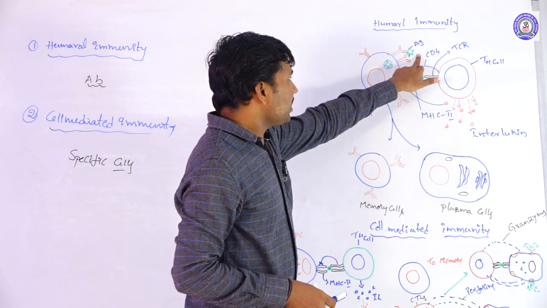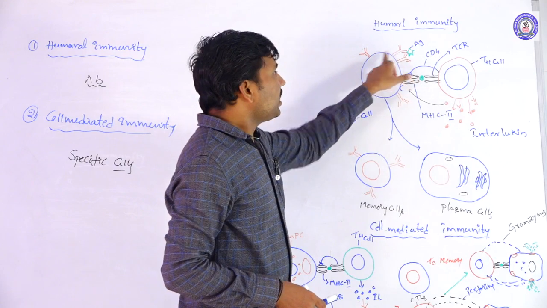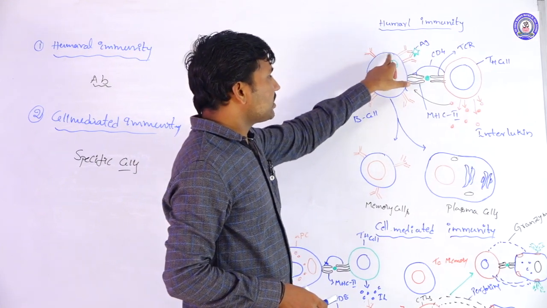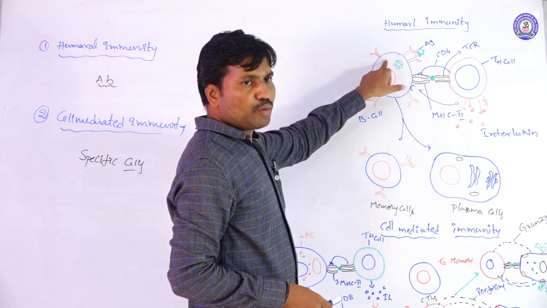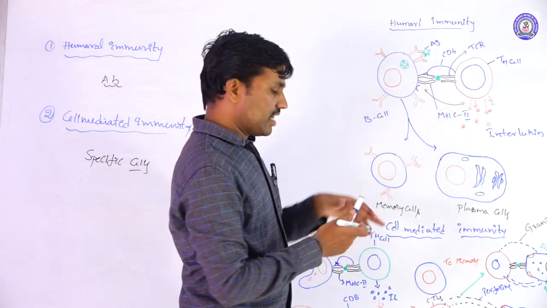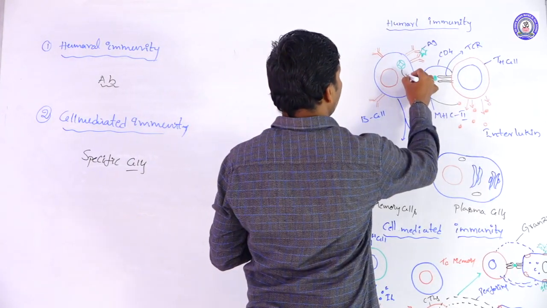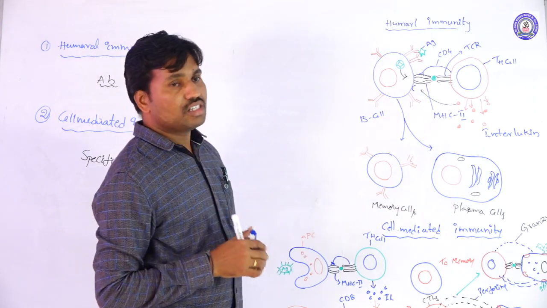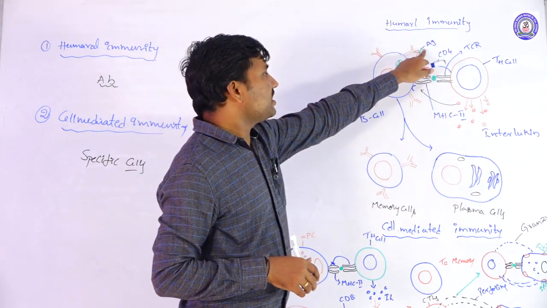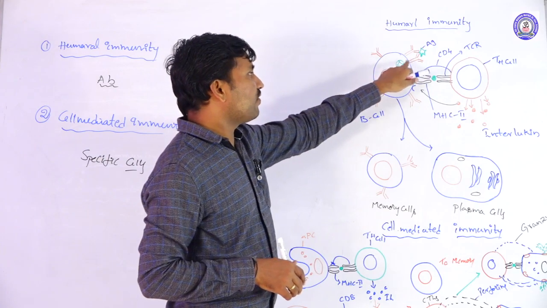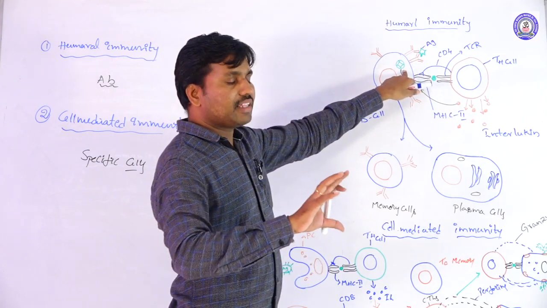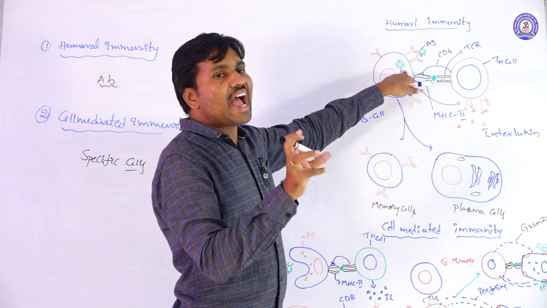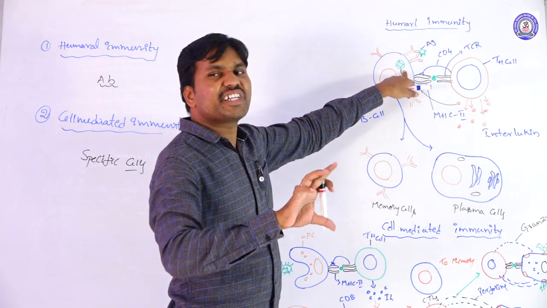This antigen is taken inside the mature B cells and processed. This is called antigen processing. The free antigen enters the cytoplasm and is converted. Processing is nothing but a modification of the antigenic particle, a configurational change.